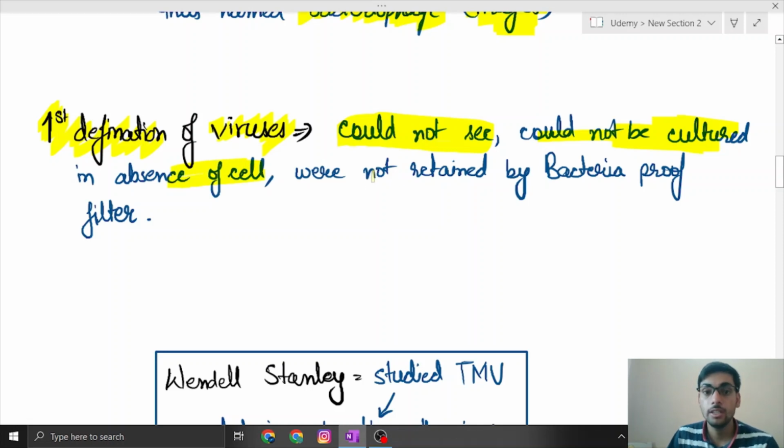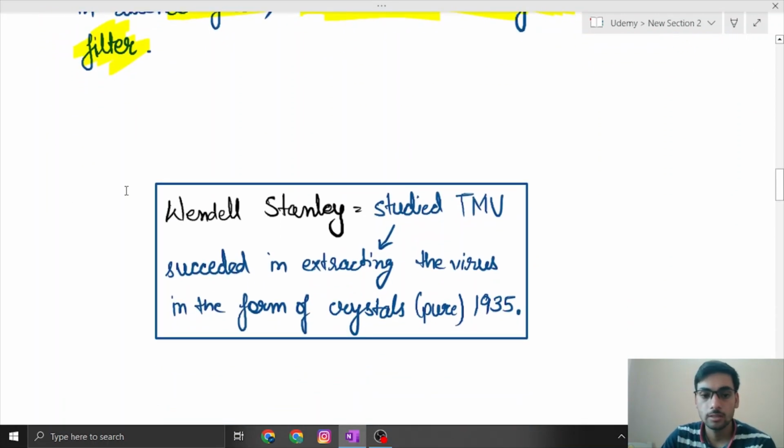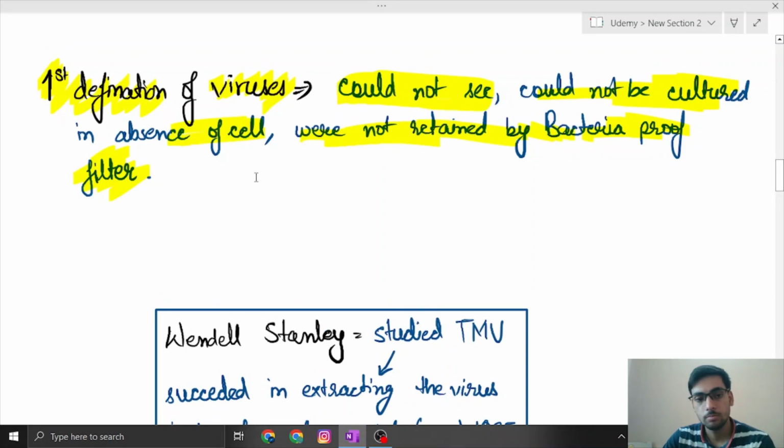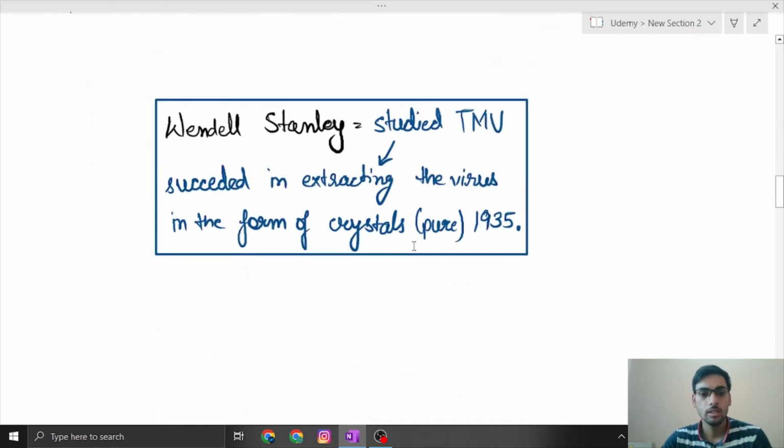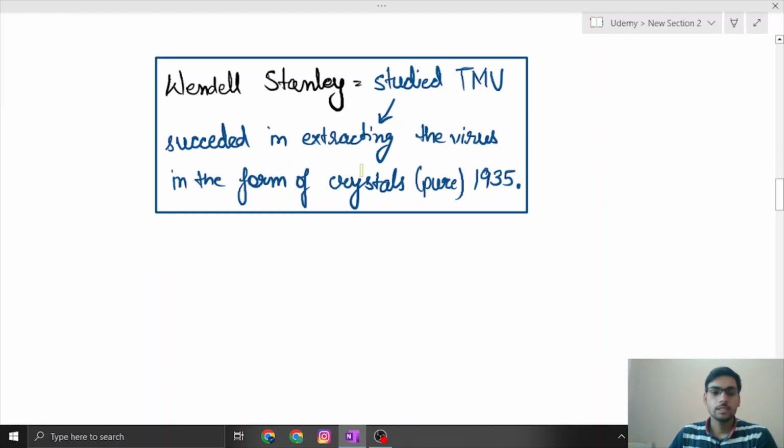It means they need some living host, which shows their obligate intracellular parasitic property, and they cannot be retained by a bacteria-proof filter. And this was the most severe thing, that even bacteria which can cause other diseases could be filtered through a filter paper, but these viruses could not. So that's how the definition came.